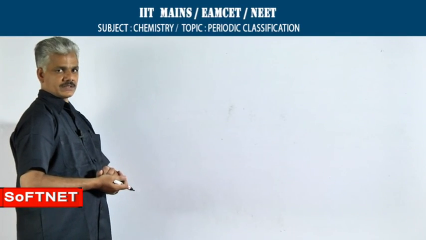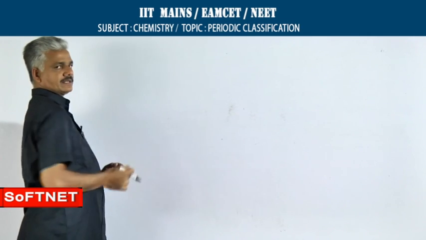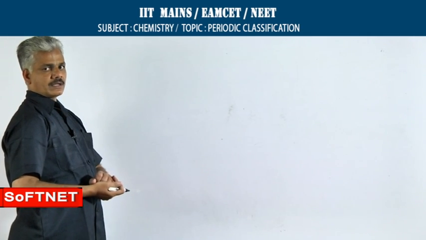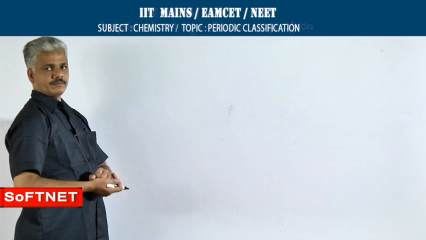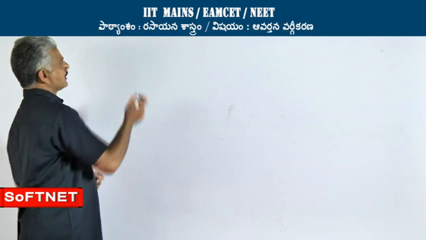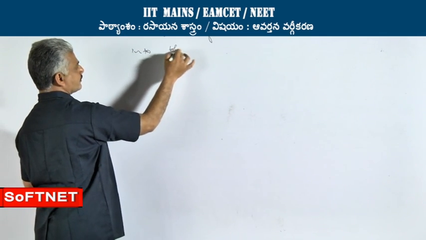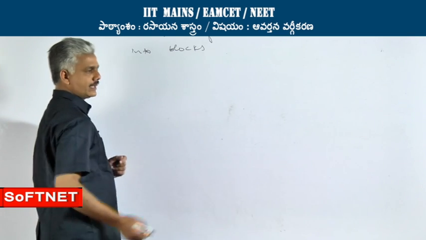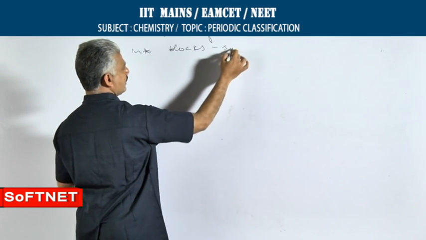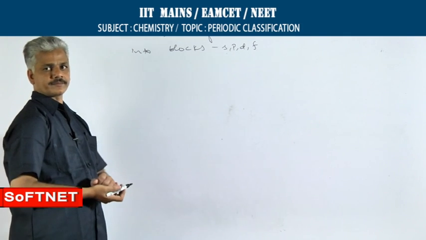Further classification of elements. The elements present in the periodic table are classified in various manners. One type of classification is classification of elements into blocks, namely s block, p block, d block and f block.